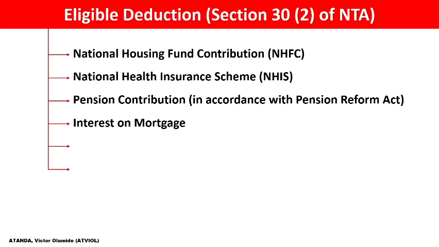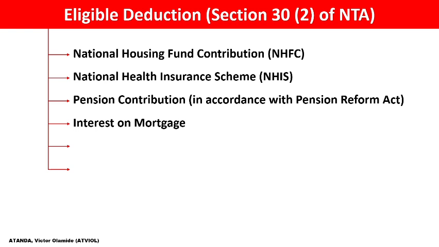before they can grant you such eligible deductions to be part of what is allowed to be deducted for tax purposes. So interest on mortgage is any interest you incurred on the loan you collected for developing your house that you are going to live in, not the one that you are going to be using for commercial purposes. If you are going to use it for commercial purposes, it's not allowed. But for a house you want to live in, such that you are the only one to occupy it as an owner-occupied house, such interest is allowable in the tax law